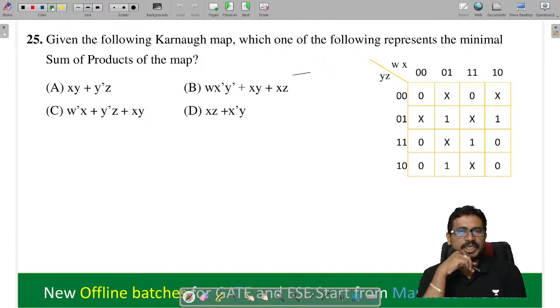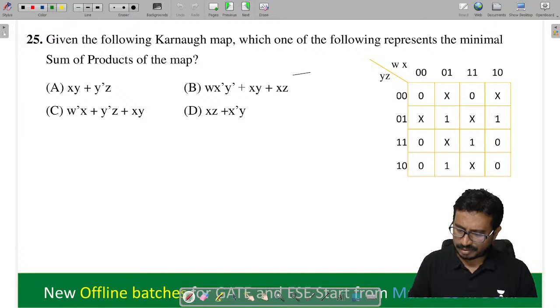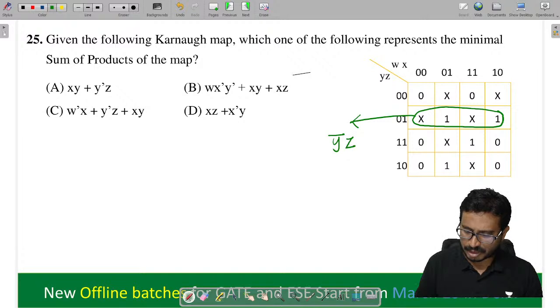Given the following K-map, which one of the following represents the minimal SOP? Tell me, the minimized form of this given function. Yes, tell me now, let's group it here. What can we group now, quad possible or not? Check. Quad possible or not? Right. I can do this quad. What will we get from here? Tell me. Y bar Z.